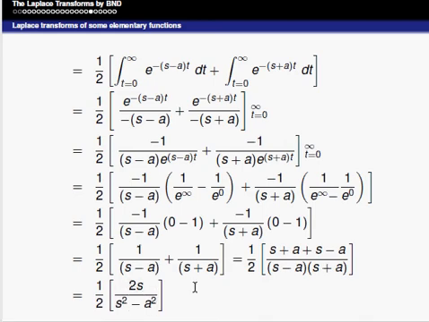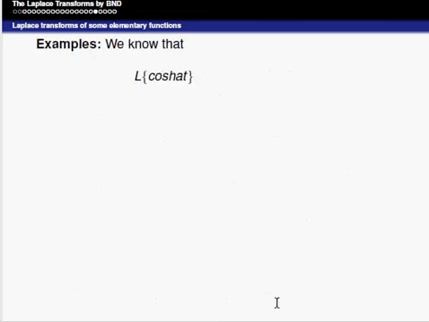2 get cancelled, that can be written as s divided by s square minus a square, s is greater than a. So therefore the Laplace transform of cos hyperbolic at is equal to s divided by s square minus a square, s is greater than a. For example, again we know the Laplace of cos hyperbolic at is equal to s divided by s square minus a square, s is greater than 0.